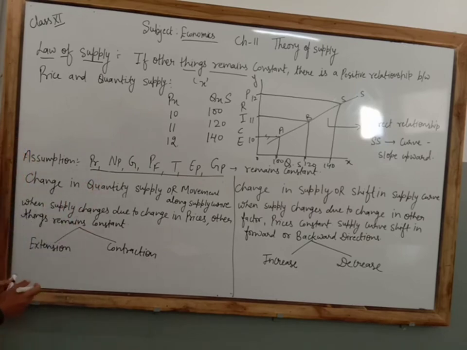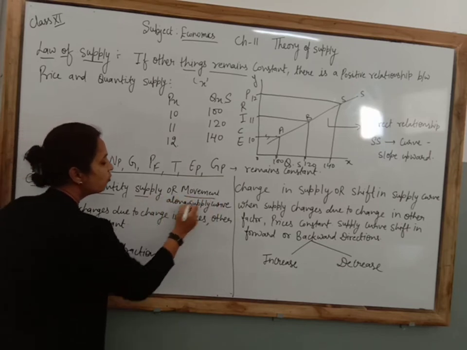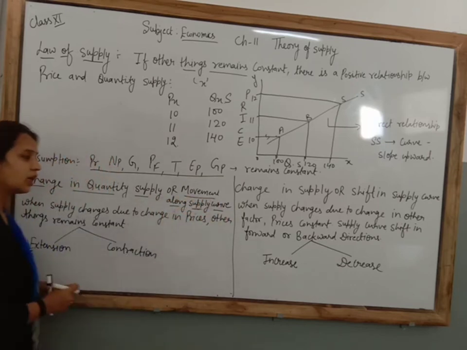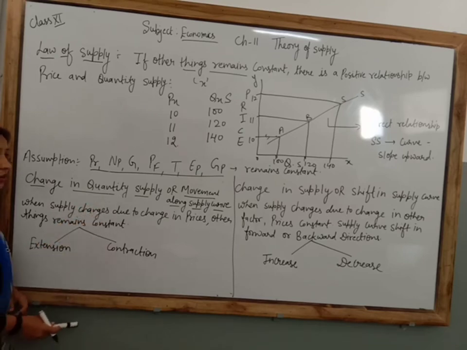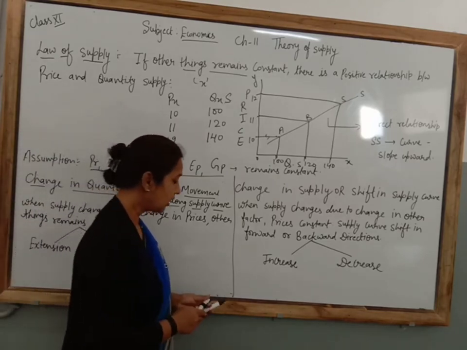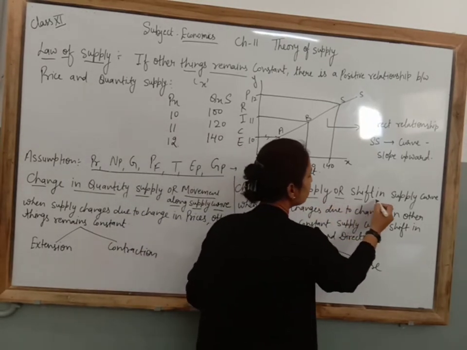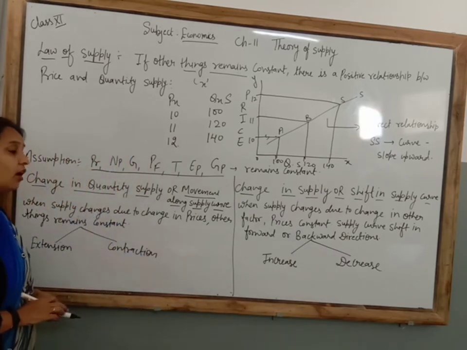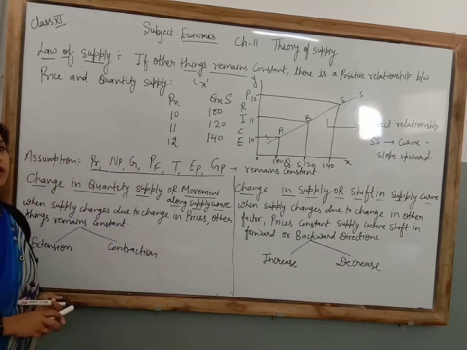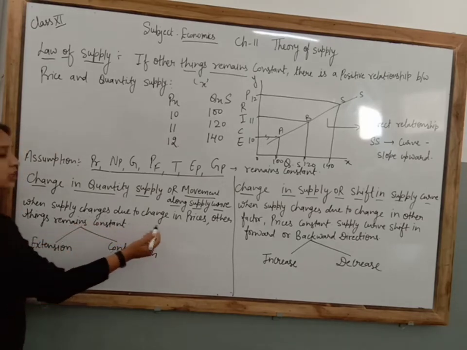The next topic we are going to discuss is change in quantity supplied, or movement along the supply curve. That is the same thing: change in quantity supplied or movement along the supply curve. The second is change in supply, or shift in the supply curve. Now in which condition does the supply curve shift and in which condition does it move?